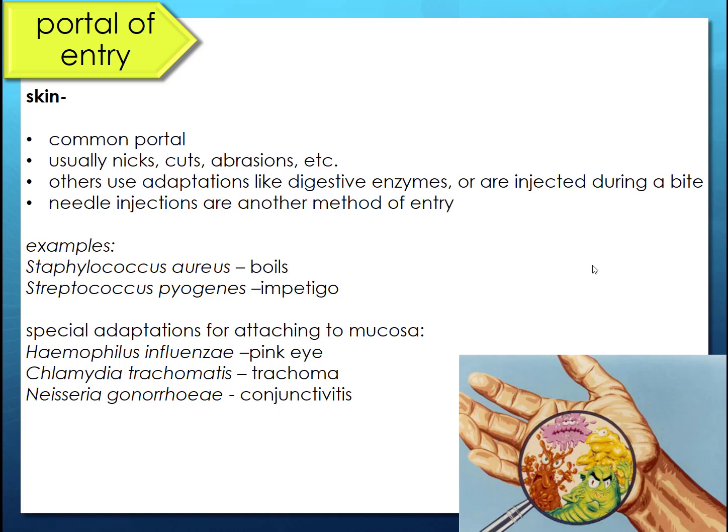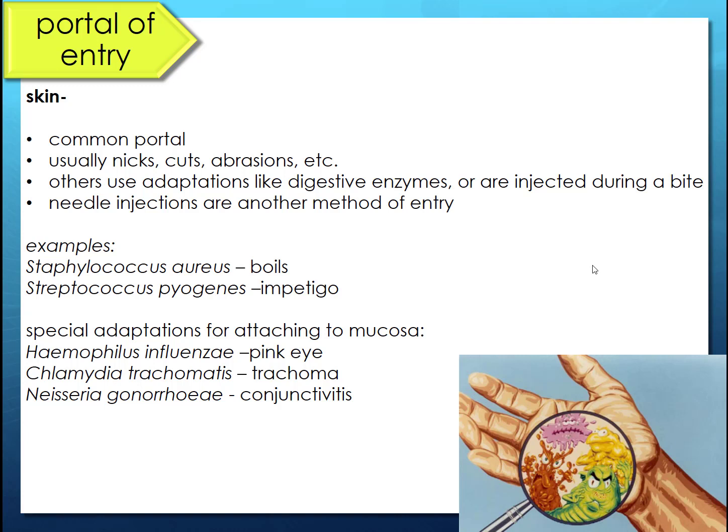So skin is a common portal that's usually through nicks, cuts, and abrasions, but the organisms that have virulence factors for this particular portal of entry could have digestive enzymes. So they could produce enzymes or toxins that can actually break down your skin. But some organisms can be just injected during a bite, or needle injections through the skin, which is then also still considered skin as a portal of entry. So examples would be staph infections, Staphylococcus aureus, and Streptococcus pyogenes, which I mentioned causes impetigo.